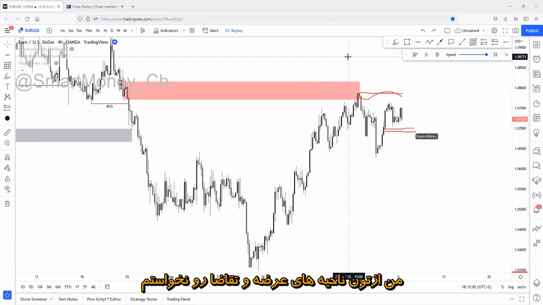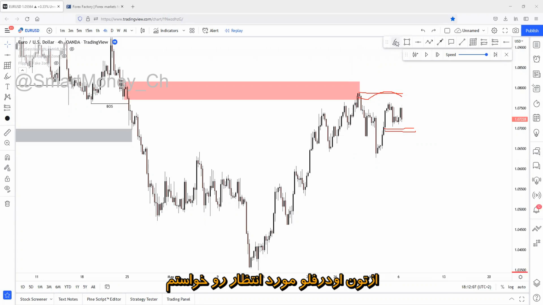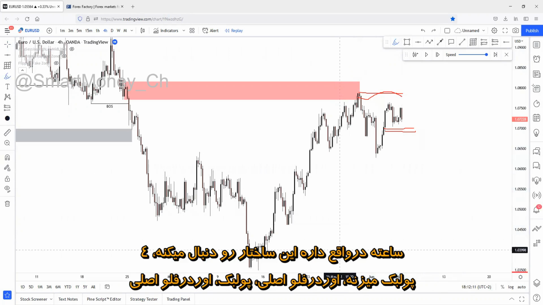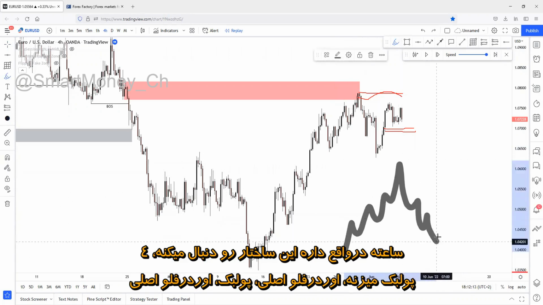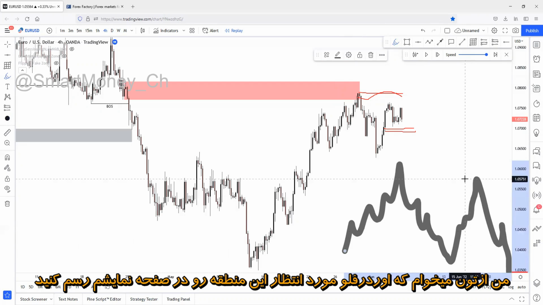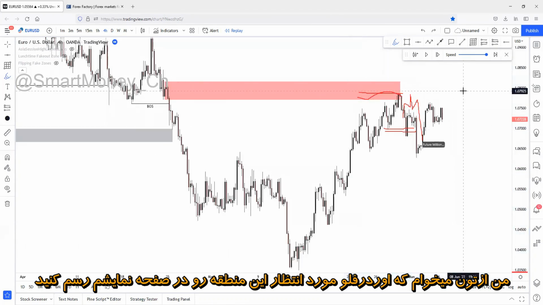Wait. I'm actually not asking for demand zones and supply zones. I'm just asking for expectation order flow, because this is how the daily order flow looks like. Daily is following this structure. 4 hours is following basically this structure: pullback, main order flow, pullback, main order flow. I just want you to draw the expectation order flow on my screen here.